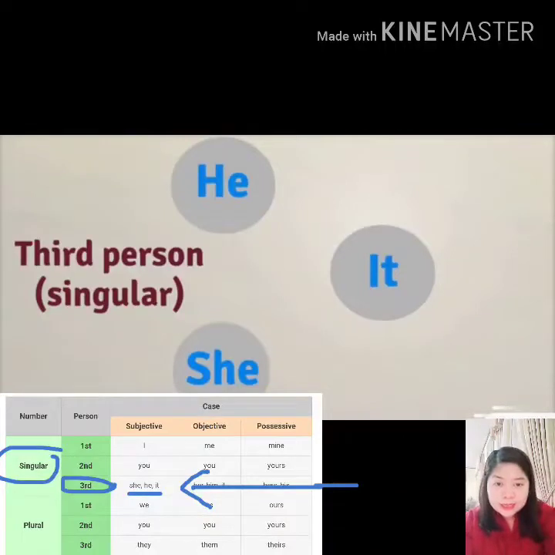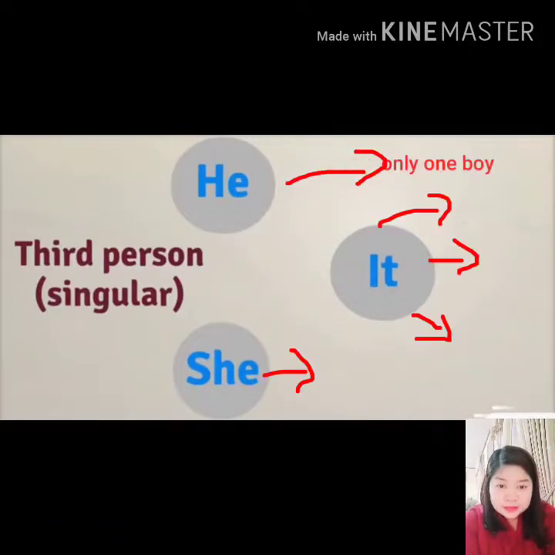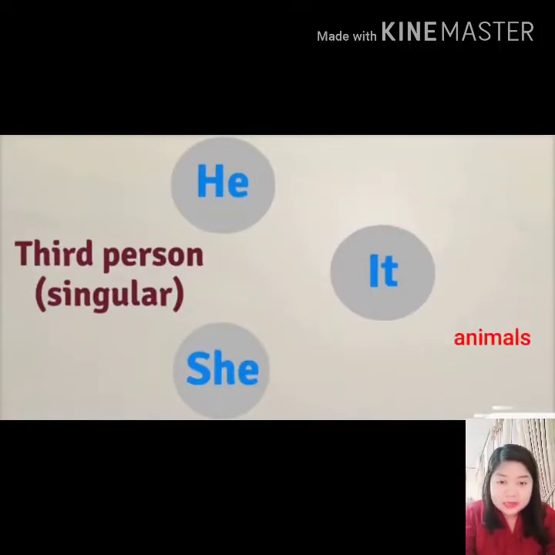Third person singular. There are he, it, she. He, if you are talking about a boy and only one. She, if you are talking about a girl and only one. It can replace places, things, and animals.